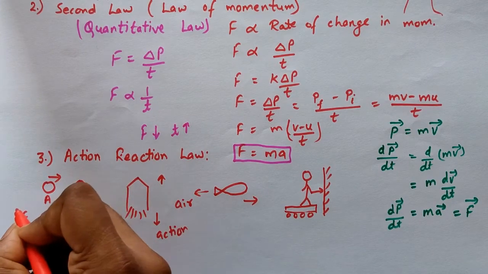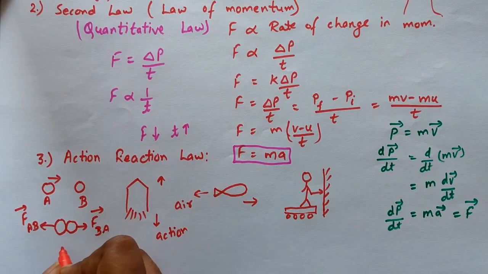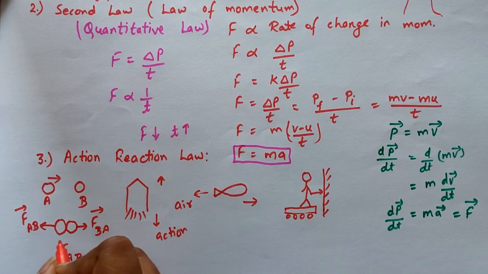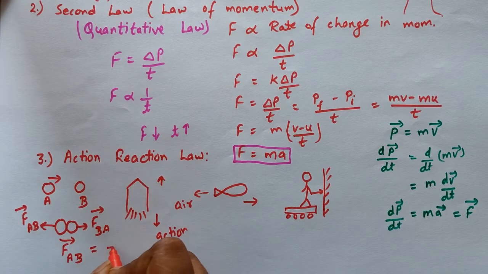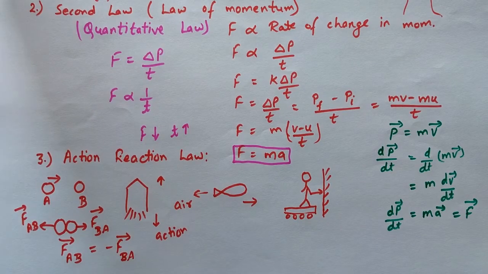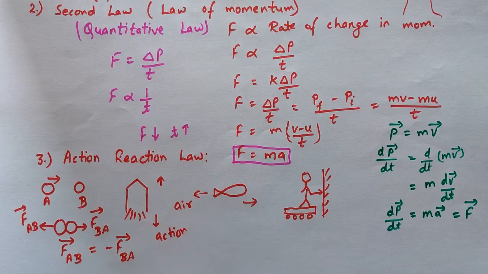Both are vector quantities, so I can write that in magnitude they will be equal and in opposite direction. So F_AB vector will be equal to minus F_BA vector. Again, one force is the action and the second force is the reaction, and they are equal in magnitude. That's why equality is applied here, and the minus sign shows that they are acting in opposite directions. This is known as the action-reaction law.